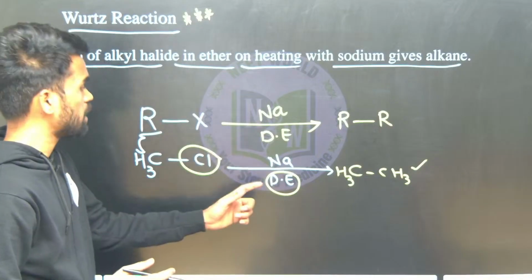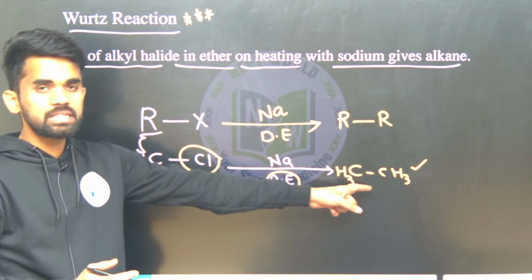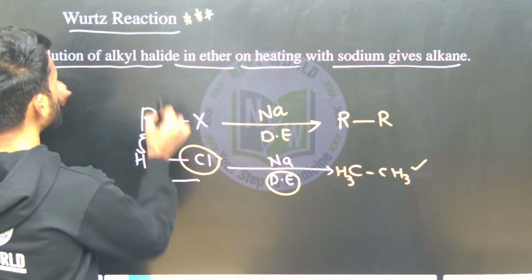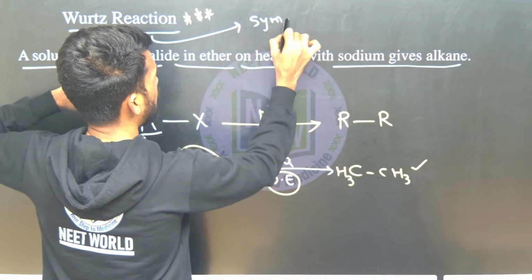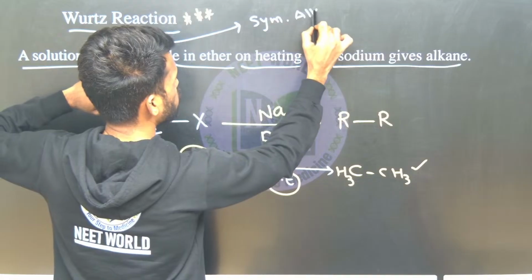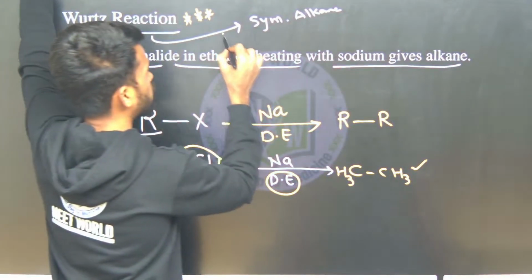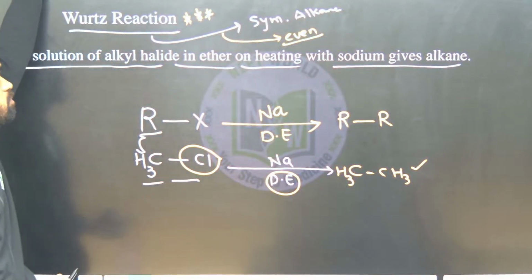The reaction must take place here only, and the halides should couple to give higher alkanes from lower alkyl halides. Now the Wurtz reaction is very suitable for preparing symmetrical alkanes. So what do we mean by symmetrical here? Instead, I can say alkanes containing an even number of carbons are best prepared by the Wurtz reaction, not odd numbers.